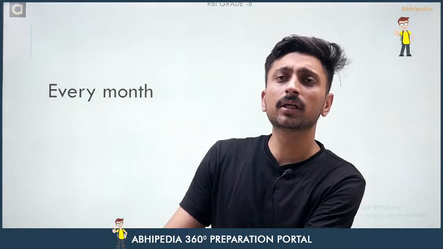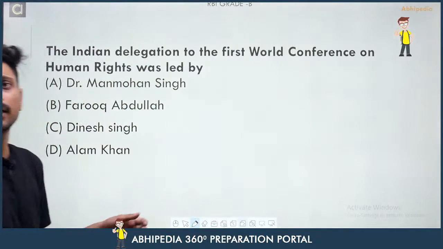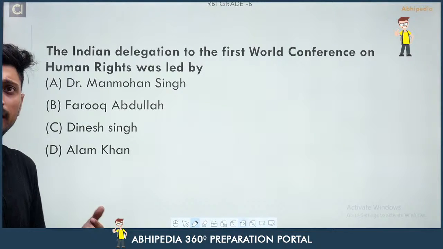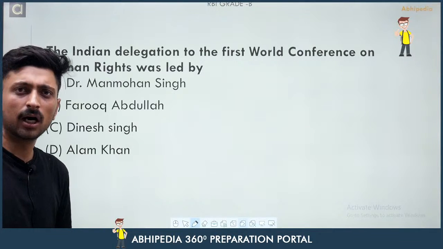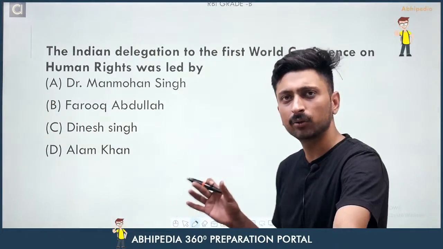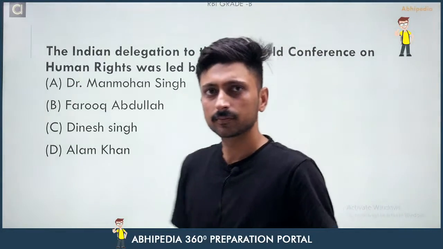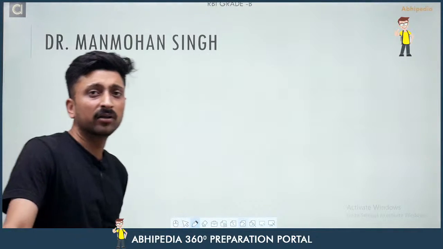So now come to the next question, and the next question here is, the Indian delegation to the first World Conference on Human Rights was led by either Dr. Manmohan Singh or Farooq Abdullah or Dinesh Singh or Alam Khan. So you have to tell me who the Indian delegation to the first World Conference on Human Rights was led by. So the right response here will be Manmohan Singh, our former Prime Minister Manmohan Singh, right?